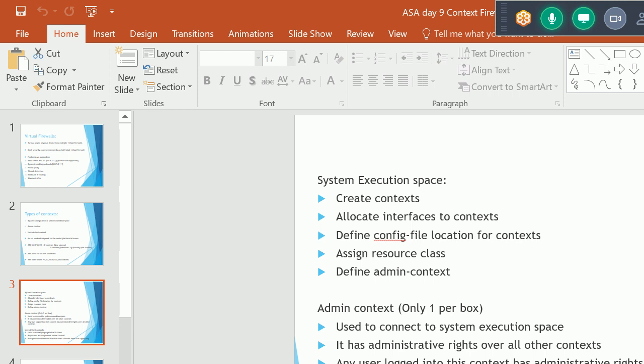A user defined context is used to actually segregate the traffic flows, meaning we are just segregating the particular traffic of a company. It represents an independent virtual firewall. Management connections towards each context have local rights only, meaning if we log in to that context, then we have rights to manage this context only, not the other ones.